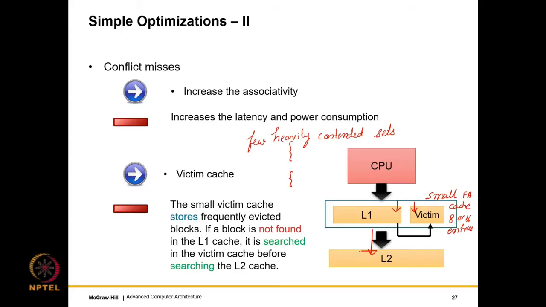There are many algorithms to manage the victim cache, or to manage which lines actually go to the victim cache. We will not discuss all of them here, and we will leave many of that for the later sections of this chapter. Another simple optimization which I am not mentioning but might be worth talking about is the write buffer.